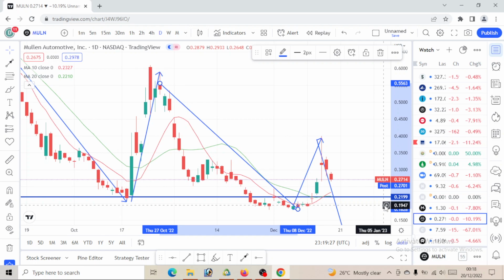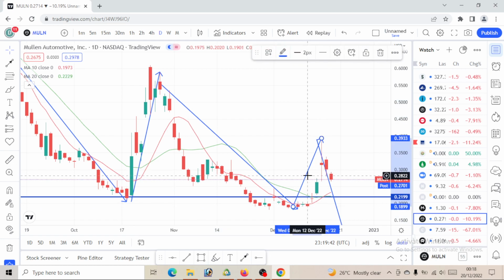So within 2 days, let's try for a 2 day period, if we can hit a level of 0.2199. This automotive is on a bearish move. So if you are looking for a way to place a trade on this, then go ahead to sell, right? This is clearly bearish.